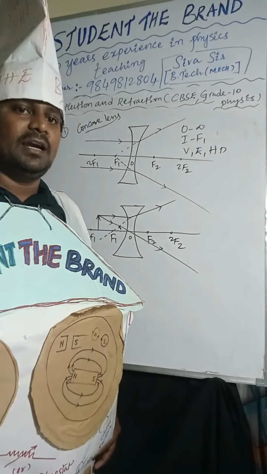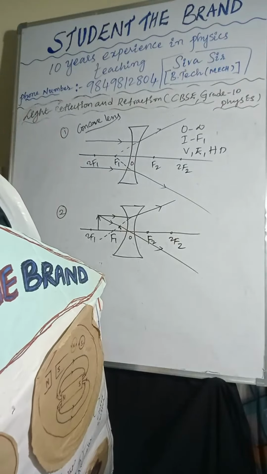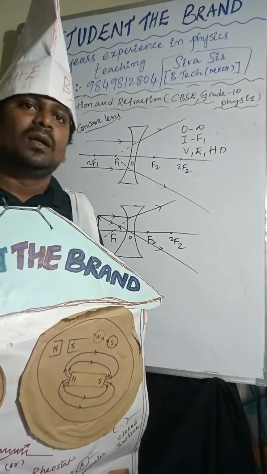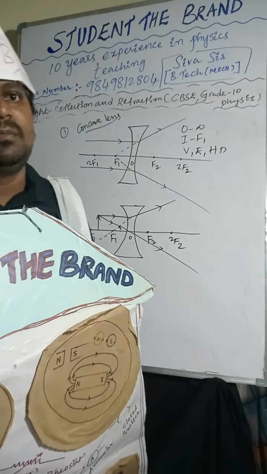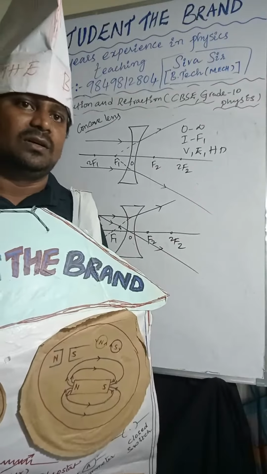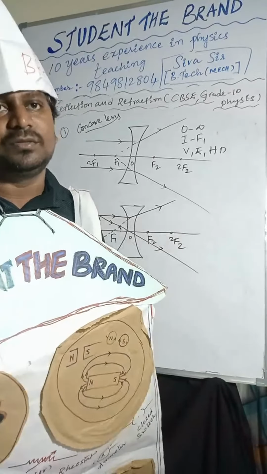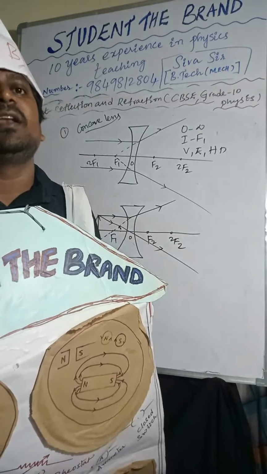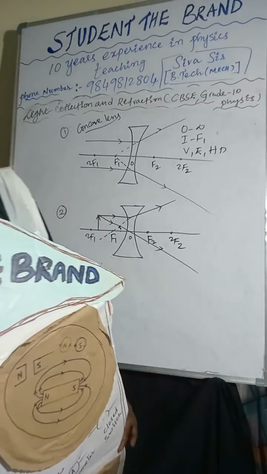Very important. If half of the lens is covered, the image will still form, but the intensity will reduce. Half of the intensity of the image will reduce. Intensity is nothing but brightness, like when you increase or reduce brightness on your mobile.